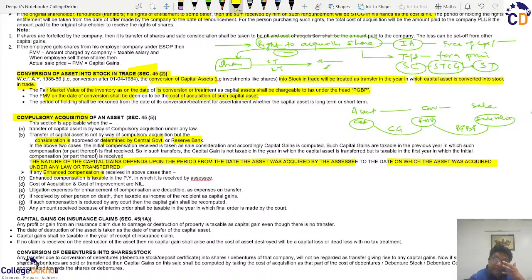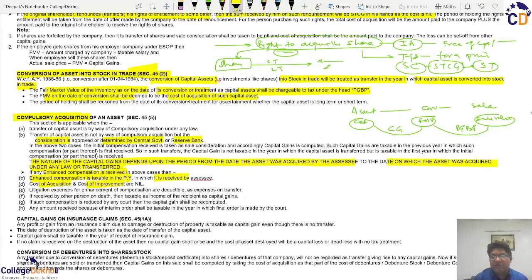So such enhanced compensation has been given to such owners without any additional cost of acquisition incurred, and therefore we believe that for such enhanced compensation, there is no cost of acquisition and no cost of improvement, and whatever enhanced compensation is received is taxable in the previous year,